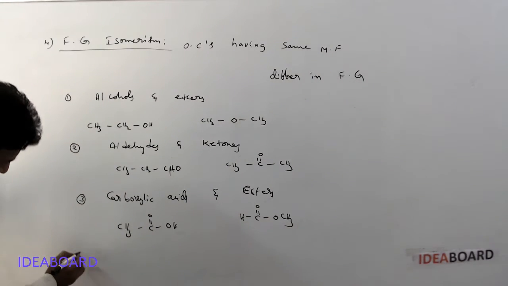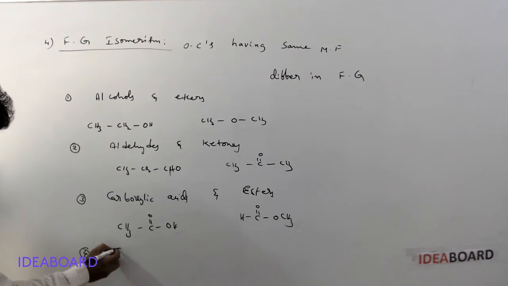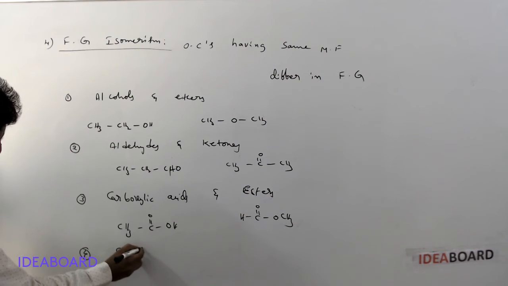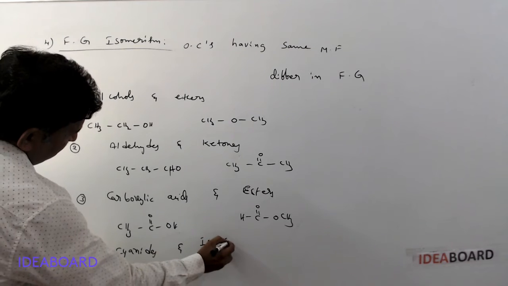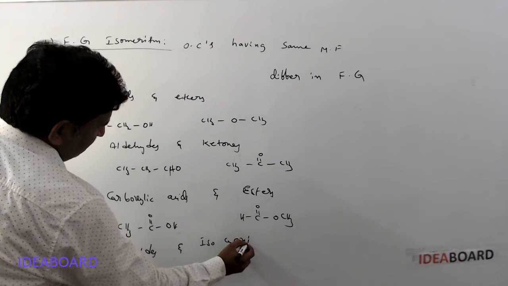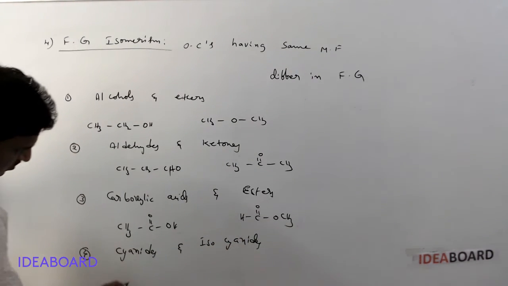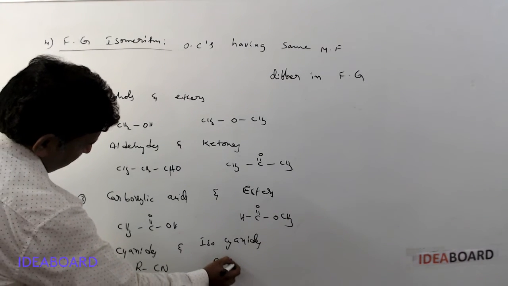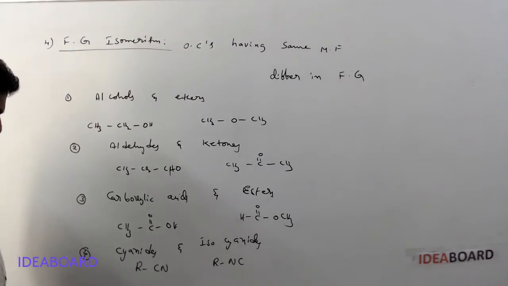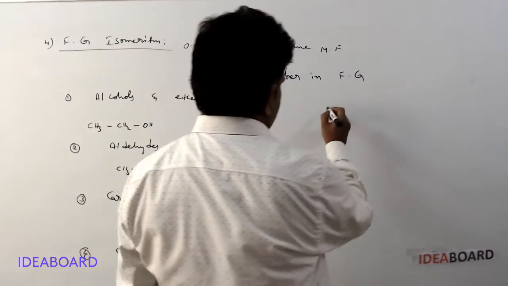And next, cyanides and isocyanides. Cyanides and isocyanides are functional group isomers, RCN and RNC. They are functional group isomers.